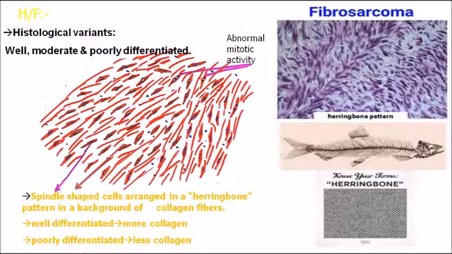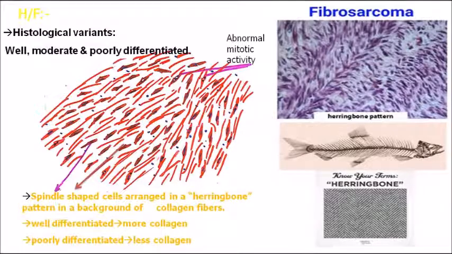So what happens here? The spindle shaped cells, that is the fibroblast cells, are arranged in a herringbone pattern in a background of collagen fibers. So this pattern is very, very important. From the MCQ viewpoint, image based questions can come. So herringbone pattern can be shown as a histology picture and you will be asked to identify the particular lesion. So this type of arrangement is seen in fibrosarcoma, herringbone pattern.